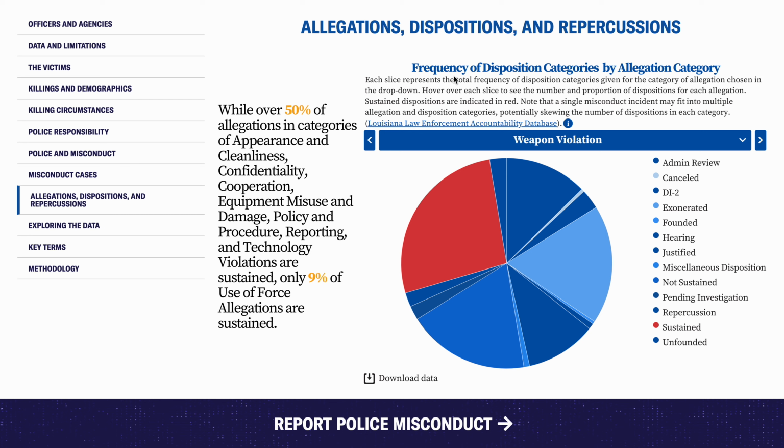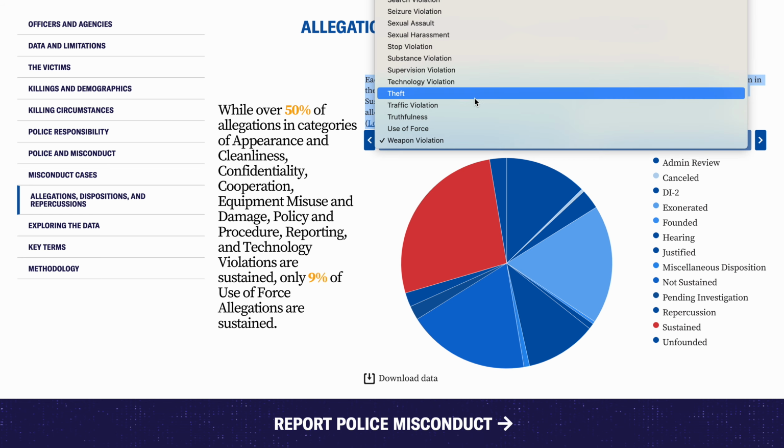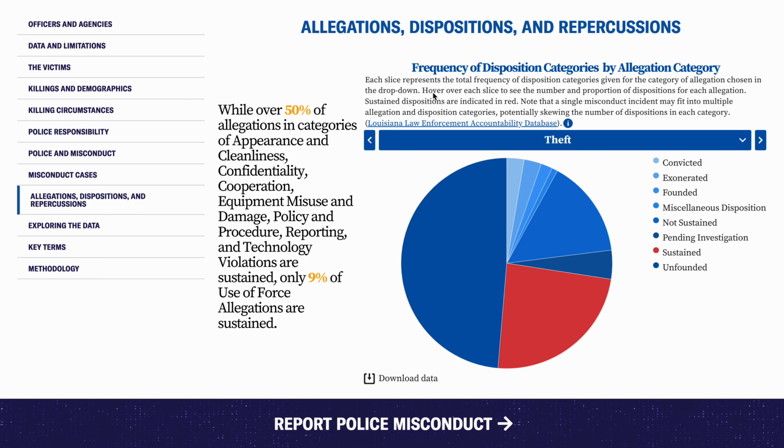Allegations, dispositions, and repercussions. So first we can look at the frequency of disposition categories by allegation category. Note that each slice represents the total frequency of disposition categories given for the category of allegation chosen in the dropdown. Dropdown is right here. Hover over each slice to see the number and proportion of dispositions for each allegation. Sustained dispositions are indicated in red.